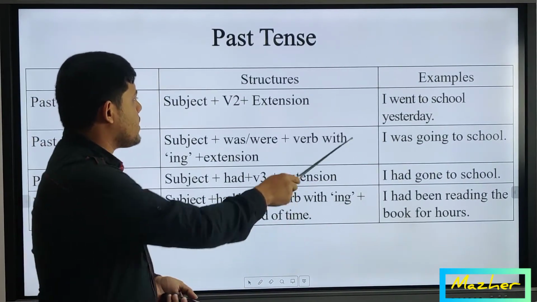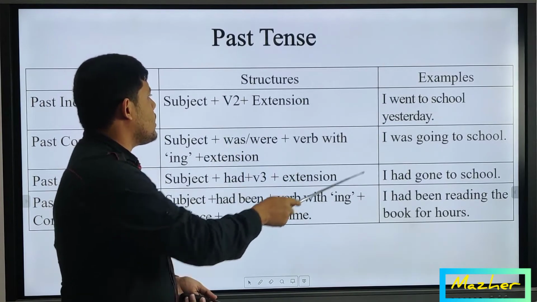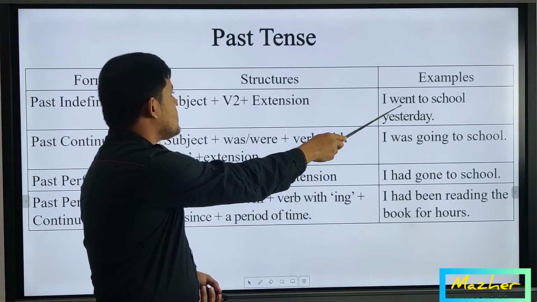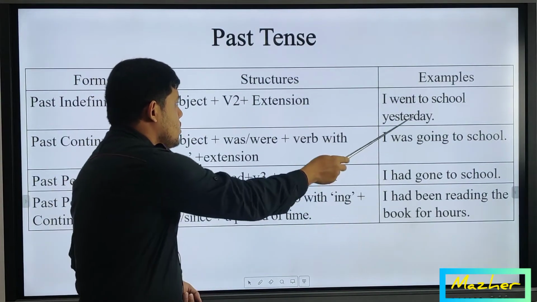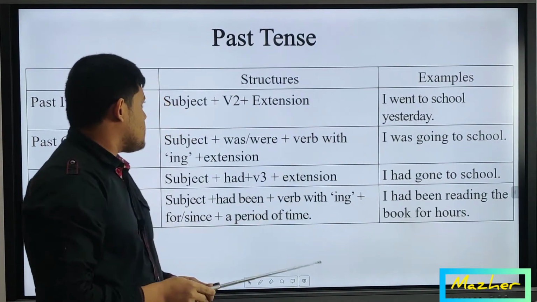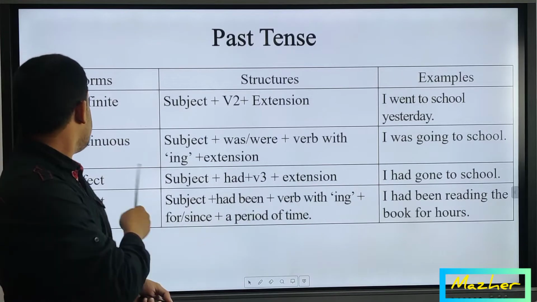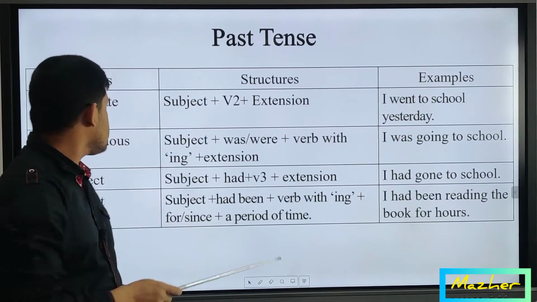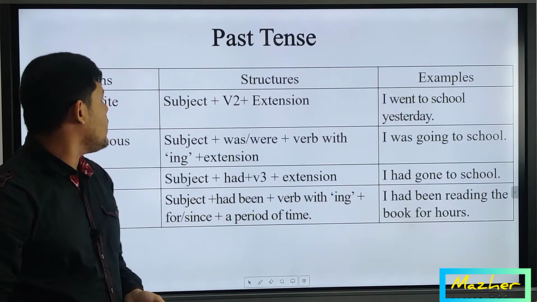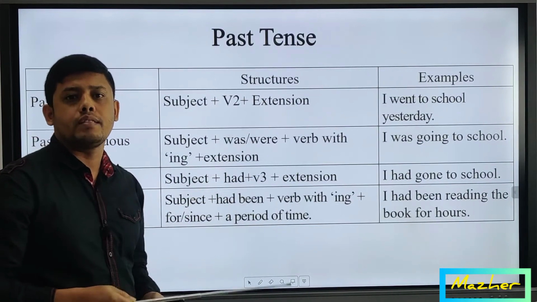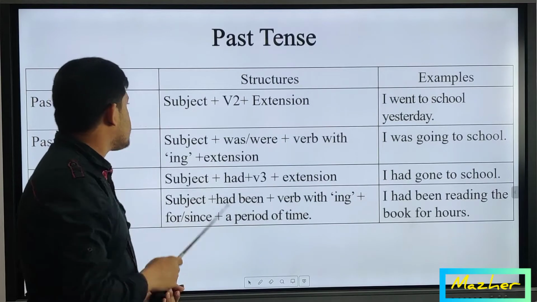So let's see, the example is also again following the structure. Here I is the subject, went is the past form of the main verb go, and to school yesterday is the extension. So let's see the structure of past continuous, subject plus was or were plus verb with ing, that means again continuous, that means again verb plus ing is mandatory, and then extension.